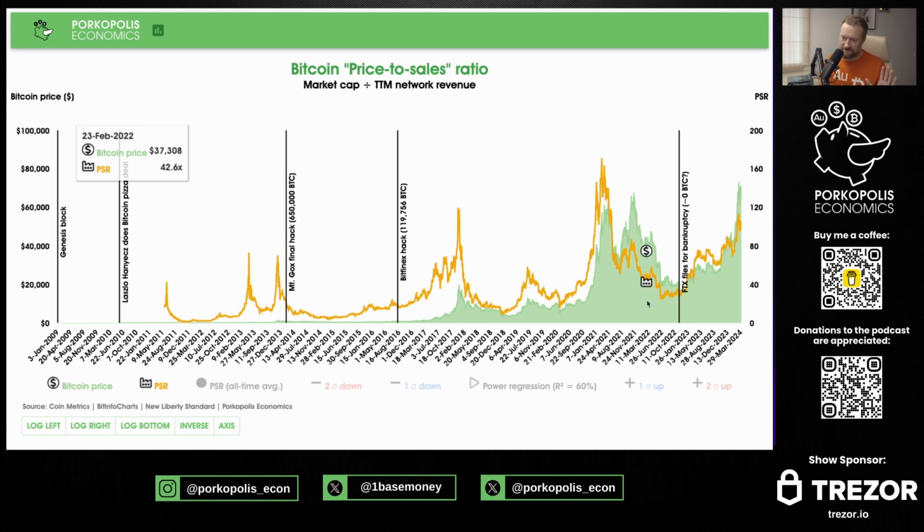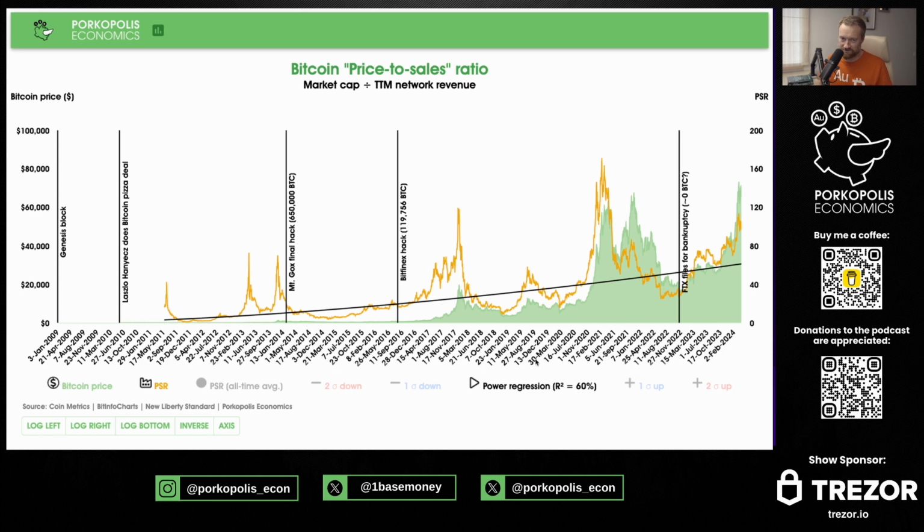So bottom line, let's finish off this video. You know, I like to draw trend lines. This is, again, not going to be comparable. You can't take this PSR and compare it with Apple or Tesla. Certainly not. This is different. But we can draw a trend line and we can see it's not a perfect goodness of fit, 60% R squared. We've seen 95, 97% R squareds in some of my other work.